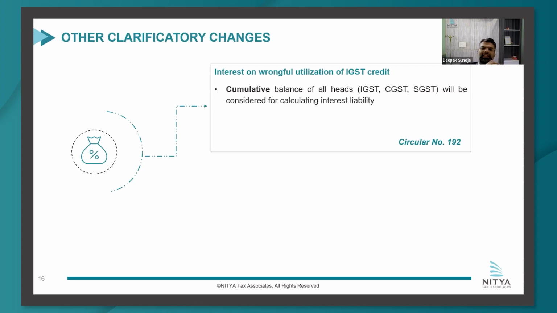So they have said that for IGST, you see the balance of all three, because otherwise the IGST balance would always be zero independently. So you see the total of IGST, CGST, and SGST, and if the total is more than the credit wrongly utilized, then no interest would be payable. But for compensation cess, because that cannot be utilized for IGST, the logic would not apply. But yes, if you see in that sense, the same logic would also apply. So if you have wrongly availed SGST and there's an IGST balance, you can see the total balance rather than only the SGST balance. So the logic basically is when the utilization happens and not otherwise.